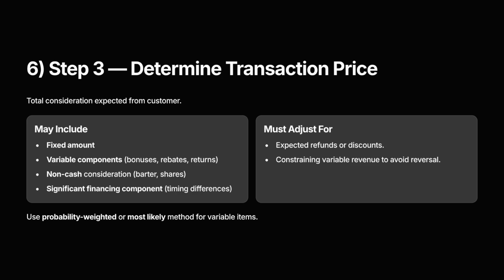When the consideration is variable, management must estimate the amount using either the expected value method, a probability-weighted average, or the most likely amount method, a single best estimate. However, only the portion that is highly probable not to reverse can be recognized. This is called the constraint on variable consideration.